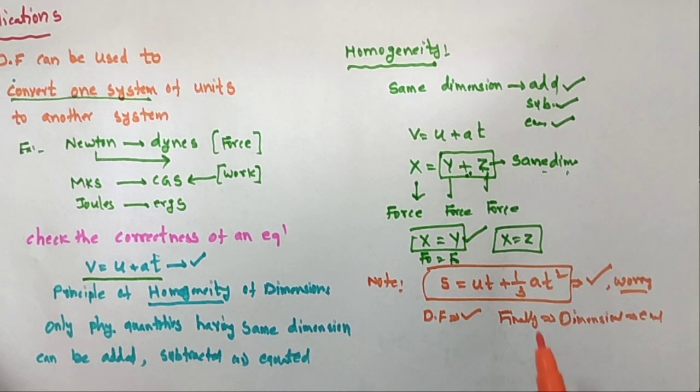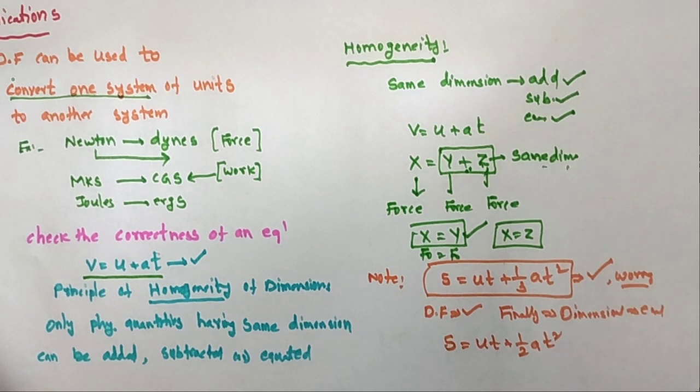Okay, but we know what the formula for s is: s is equal to ut plus 1 by 2 at square, not 1 by 3. So this dimensional formula is just to check whether the equation is correct or wrong.